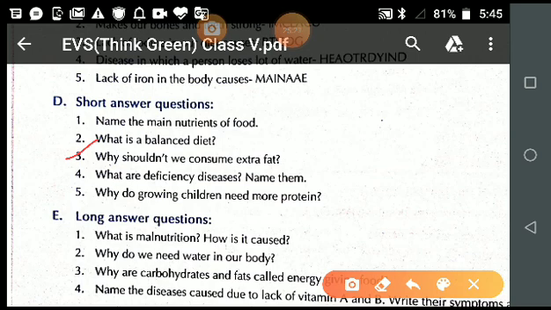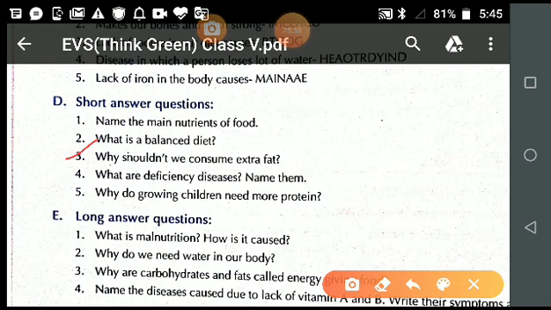We should not consume extra fat. What is the reason for that? We should not consume extra fat because extra fat leads to obesity.